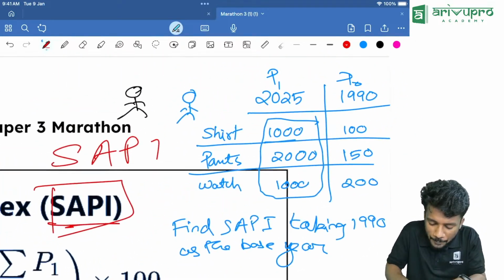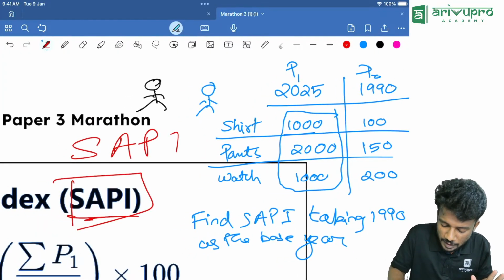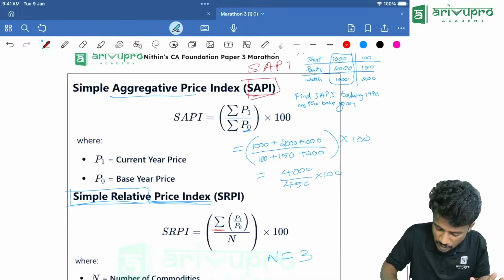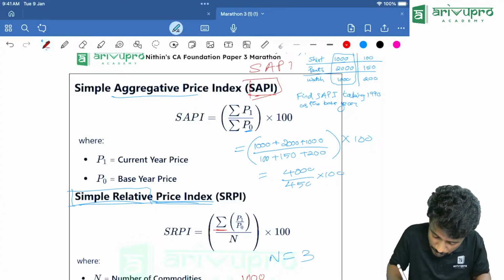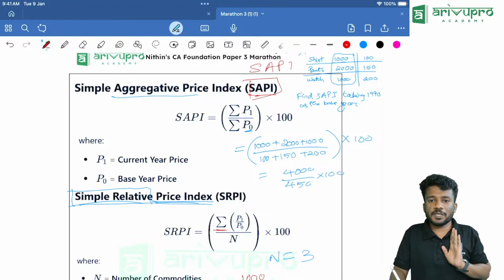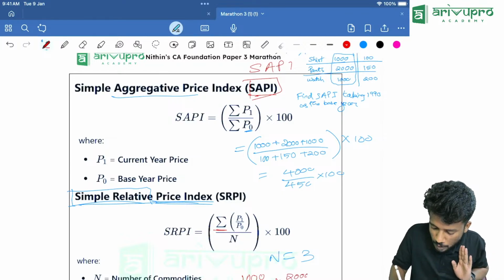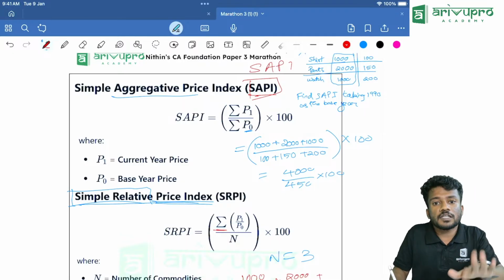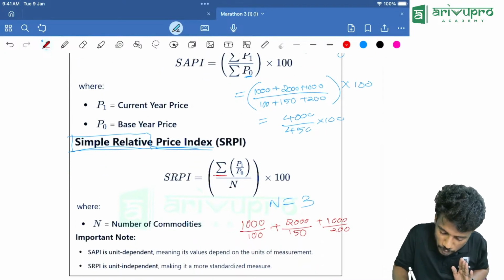So sigma P1 by P0, which is P1 over here, 1000. For shirt, it is 1000. So we will take it as 1000 divided by how much? 100. That is the first P1 by P0. Plus second component is pants, that is 2000 divided by 150, plus last component is what? Watch. That is 1000 divided by 200. That is equal to sigma P1 by P0.